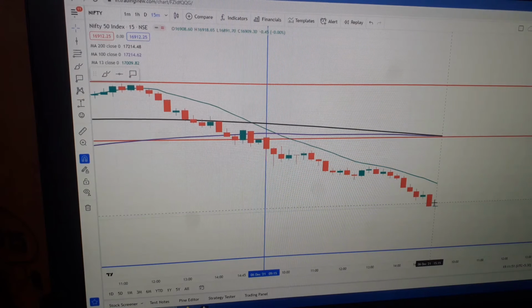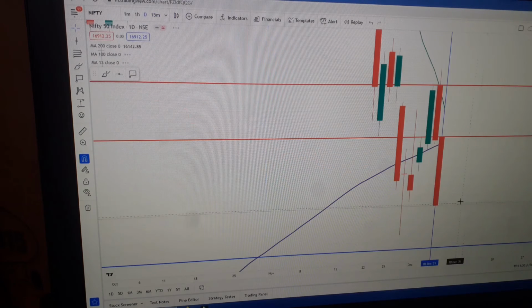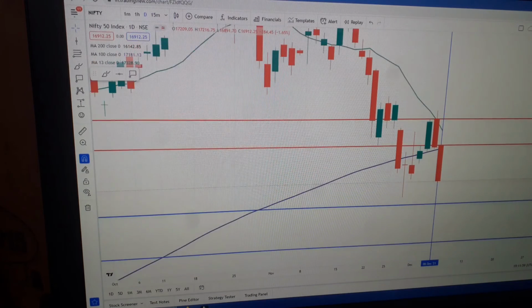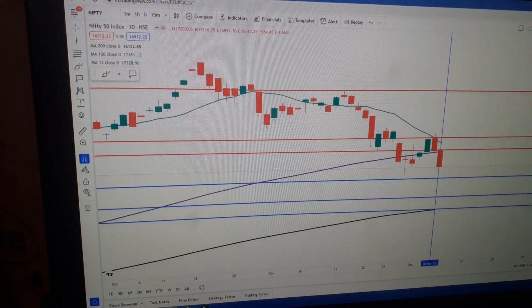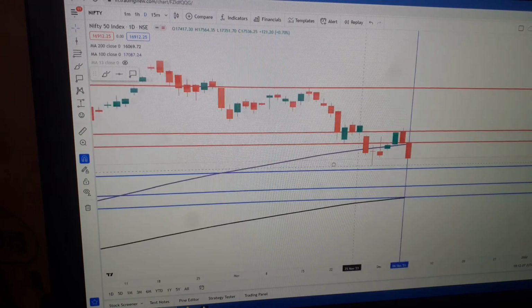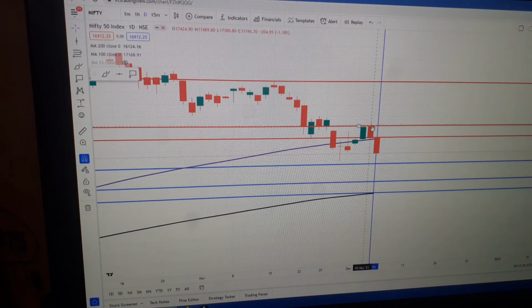So let us shift to the daily chart, because today we will understand on the daily chart where it has given the close and how we can use this to find out our resistance and supports. Now as all of you can see here very clearly, this is today's line.